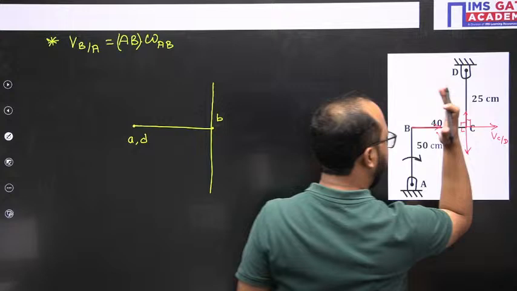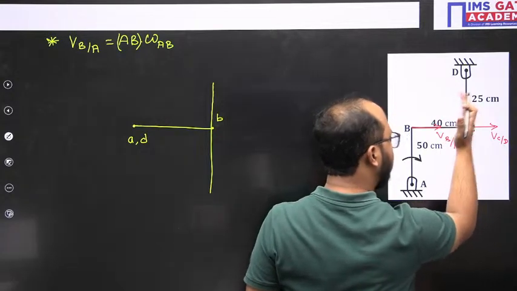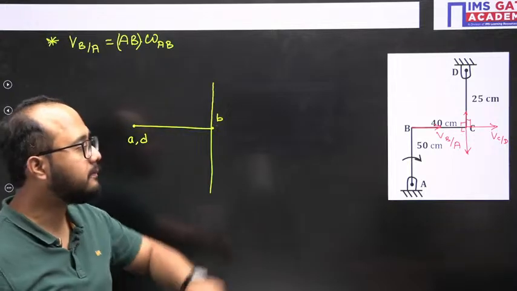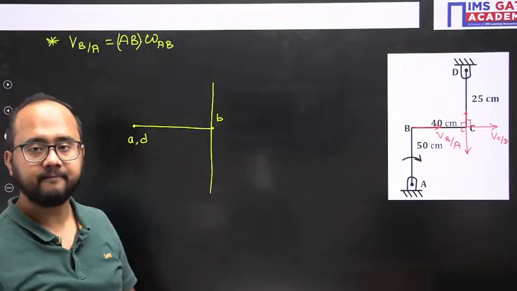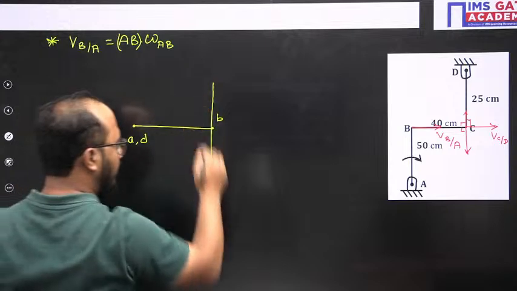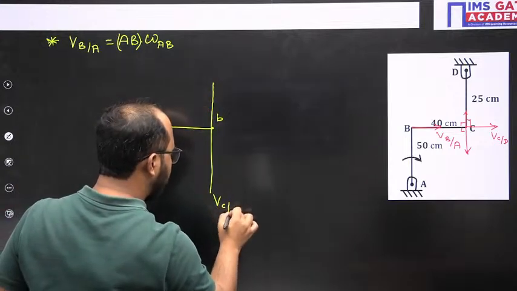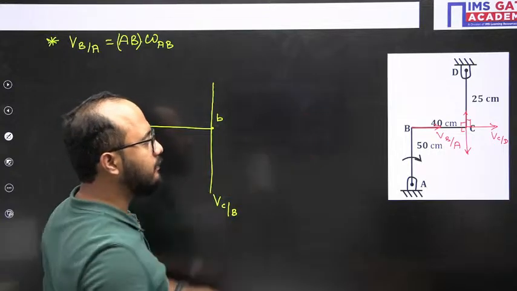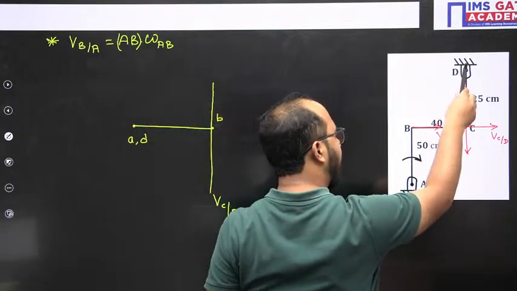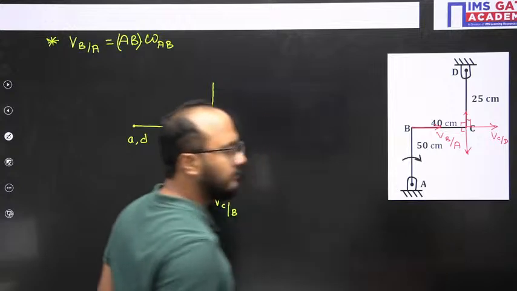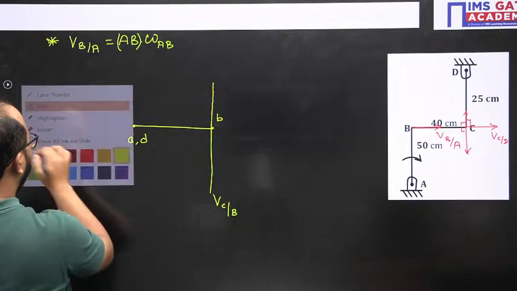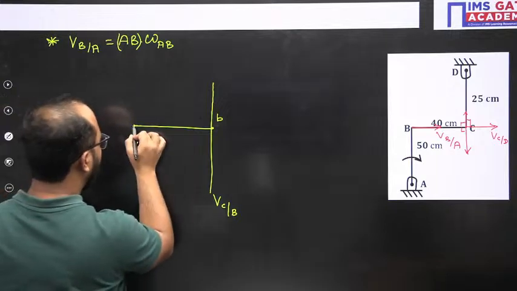The velocity vector of C with respect to B will be perpendicular to link BC, so I have drawn it here. So this is the velocity of C with respect to B. Now the velocity of C with respect to D is again perpendicular to CD, but actually it will be in the horizontal direction. So from D we need to draw a horizontal line.